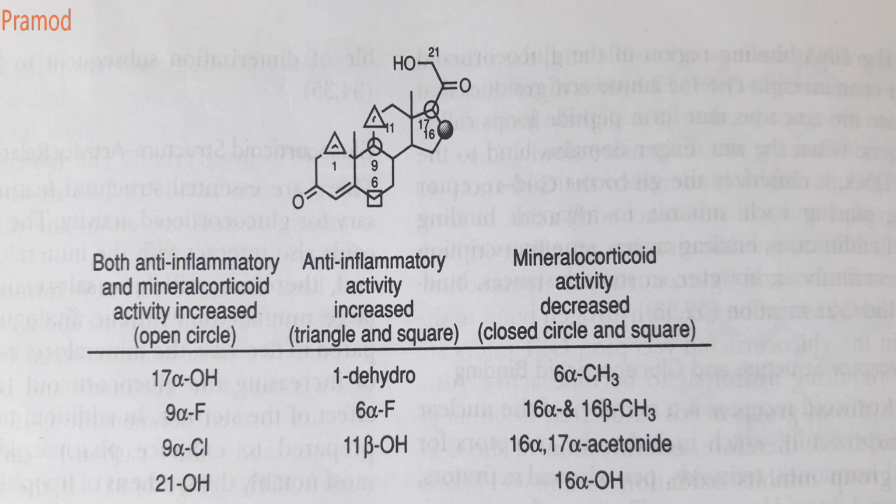And mineralocorticoid activity is shown by a closed chain or a square. So mineralocorticoid activity can be increased by 6 alpha methyl, 16 alpha and 16 beta methyl. Okay. So if there is a 16, 17 alpha acetonide, that is a ring formation between 6 and 19, a cyclic ring, then also it increases your mineralocorticoid activity. 16 alpha hydroxy also increases your mineralocorticoid activity.